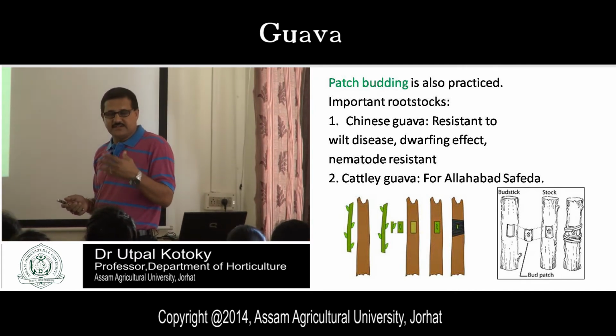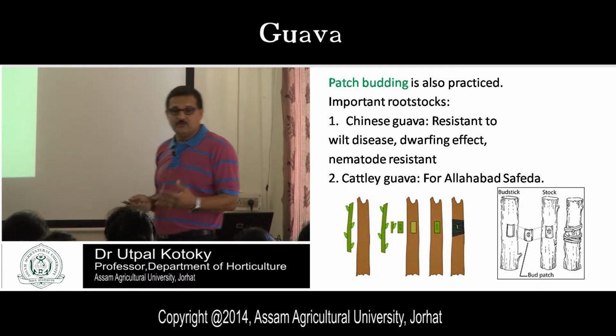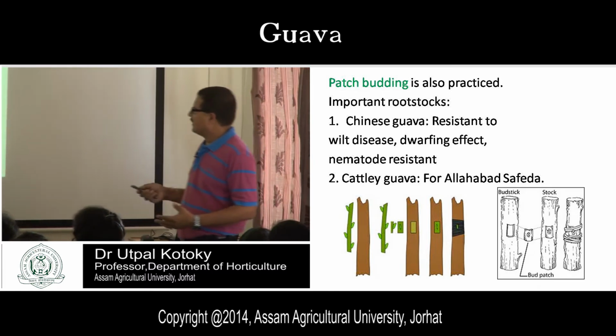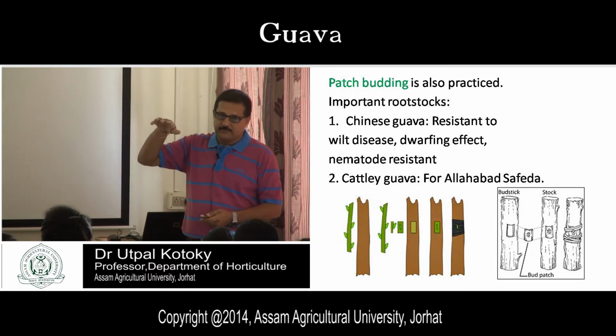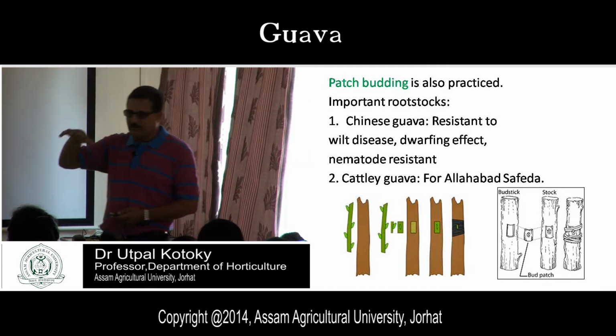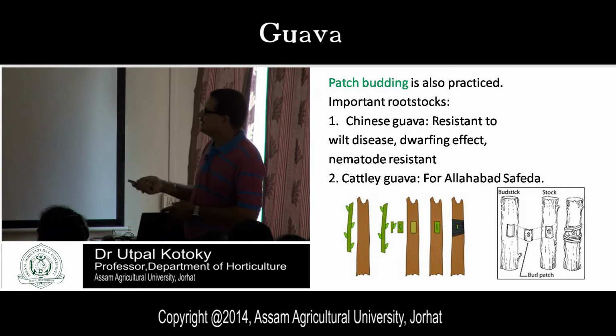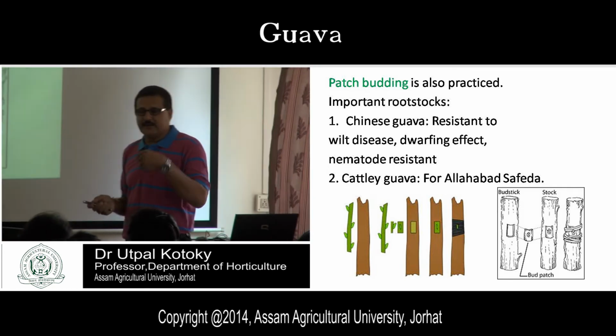There will not be any. This is resistant to wilt. That is why you will not get any wilt disease. Then the dwarfing effect: this Chinese guava is dwarf. So that's why the plant will remain dwarf. And it is nematode resistant, so you will not get nematode attack.